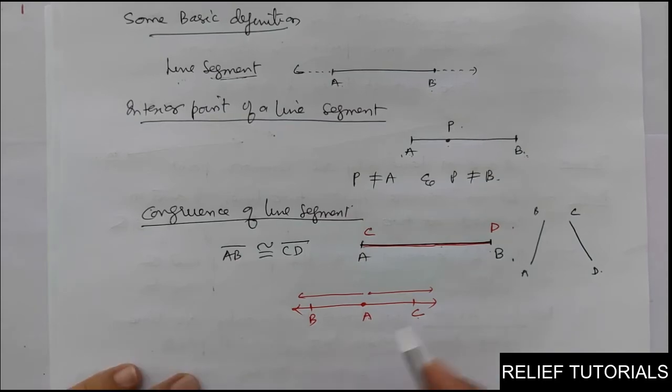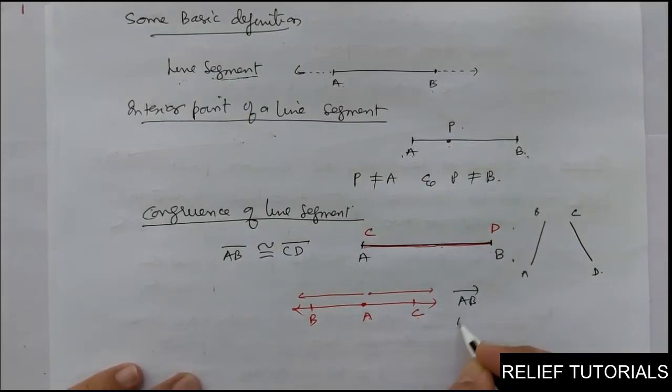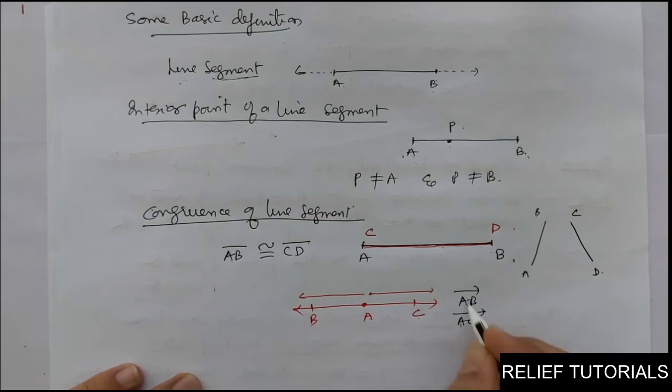So I can say ray AB and ray AC have one common initial point, that is A, and all these three points are collinear. Then we can say these two rays are opposite rays. And do you know what collinear points are? Three or more points are said to be collinear if they lie on the same line. See, B, A, C are lying on the same line L, so we can say B, A, C are collinear points.